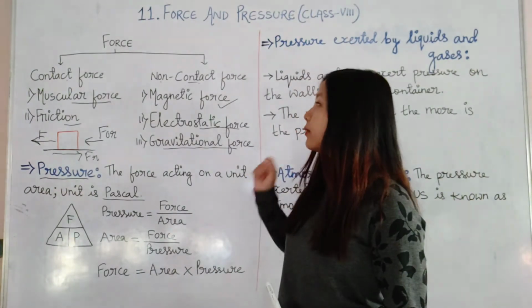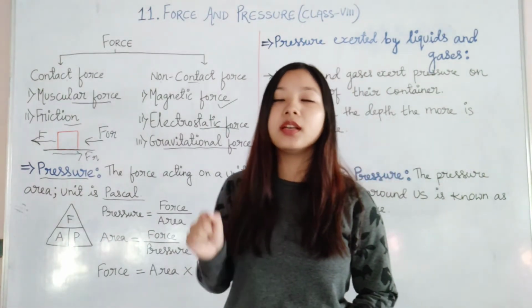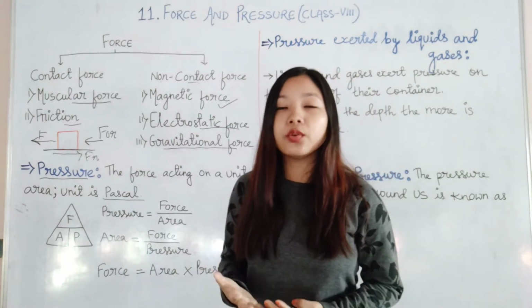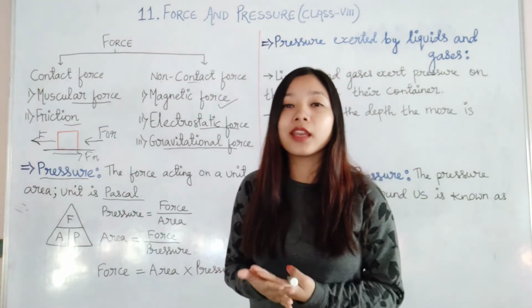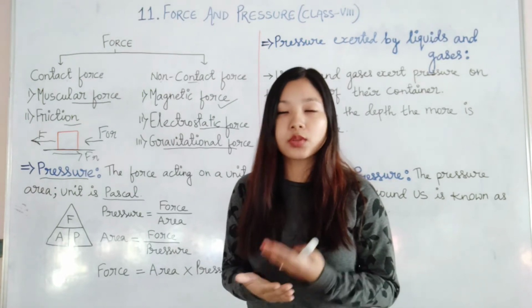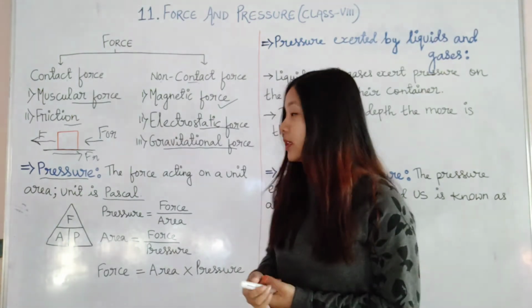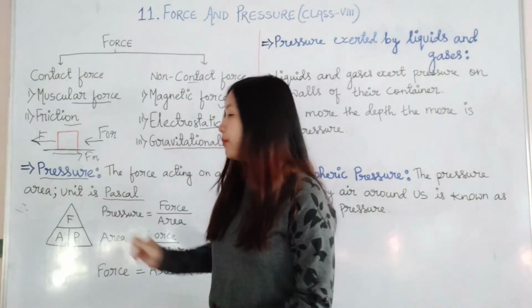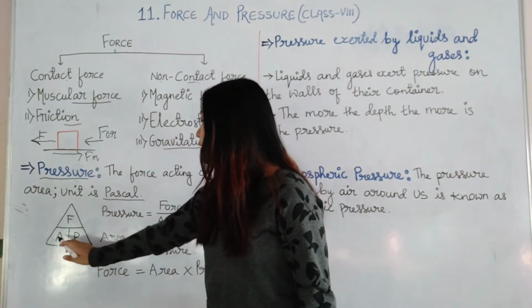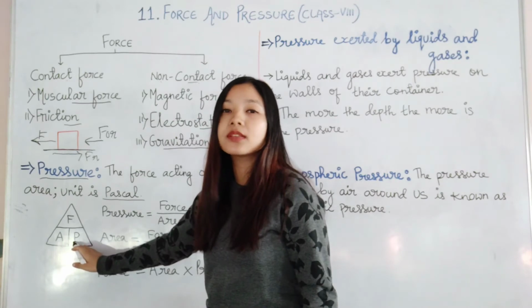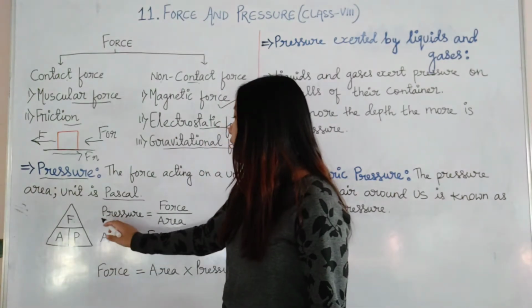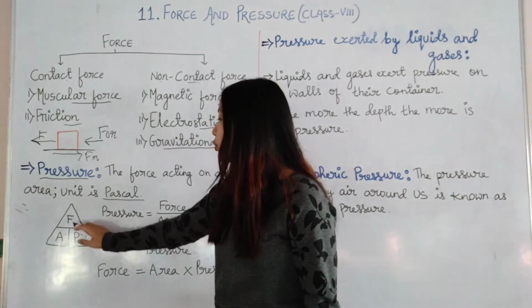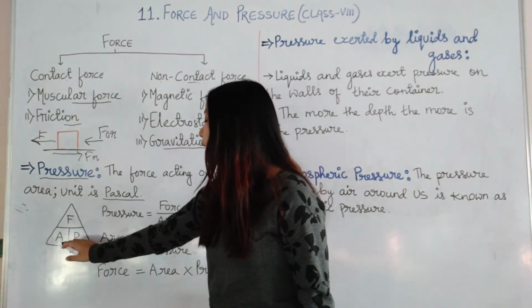Now let me tell you a very easy way to remember the formula, or how to find out the value of force, pressure and the area on which the force or pressure is being applied. You can make this triangle. F stands for force, A stands for area and P stands for pressure. Now if you have to find the value of pressure, pressure is equal to force divided by area.